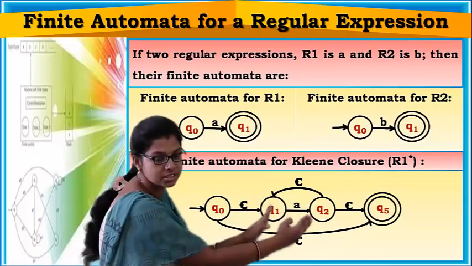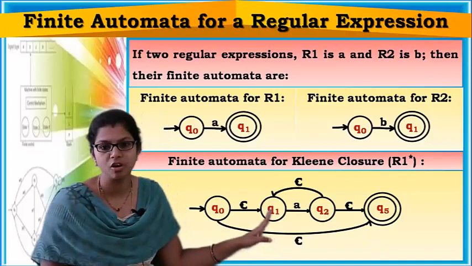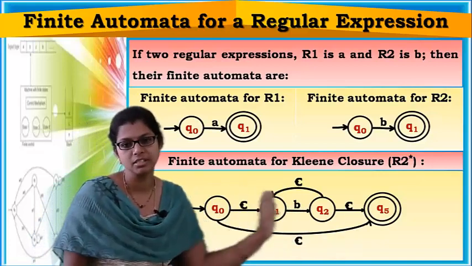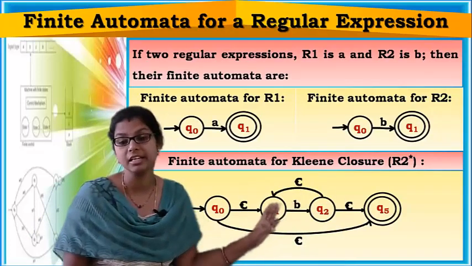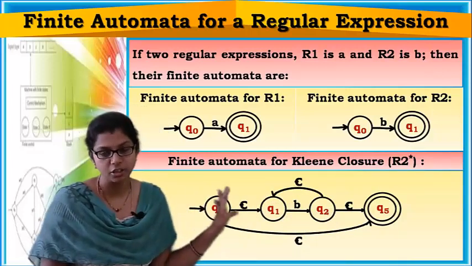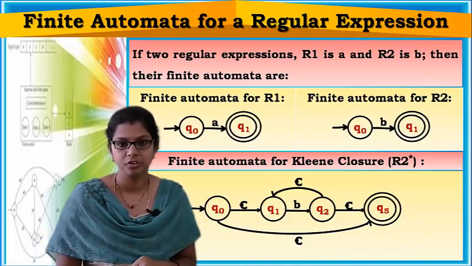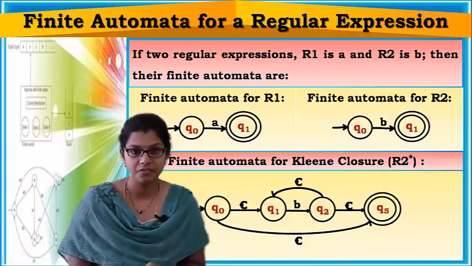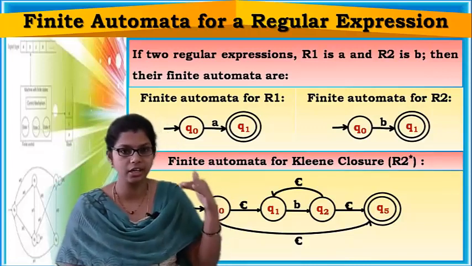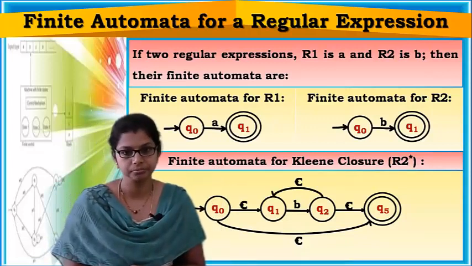In place of this, you can keep anything in order to get the Kleene closure. Suppose I want to get Kleene closure of R2, then simply B. Now see here, epsilon is accepted, single B is accepted, 2 B's, 3 B's, any number of B's are getting accepted. So in this way, you can construct a finite automata representing Kleene closure of a regular expression. Okay, so now we have seen finite automatas individually regarding union, concatenation, Kleene plus and Kleene closure, right?